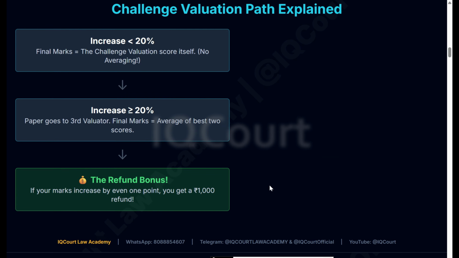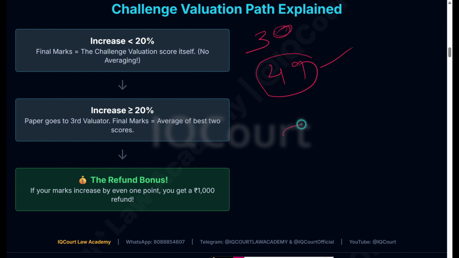In challenge valuation, I'm explaining again. In challenge valuation, if the increased marks is less than 20, they will give you the full marks. For example, if you scored 30 and they gave you 49 marks in their evaluation, they'll give you full marks. If it is 50, then they will send it to the third evaluator. Then the person will give, for example, 52.